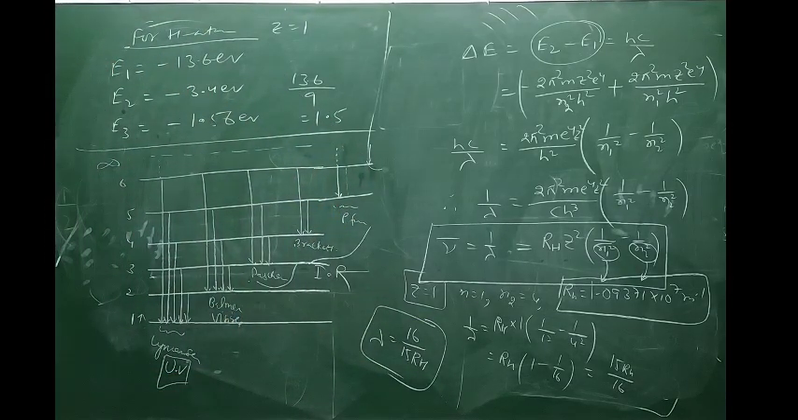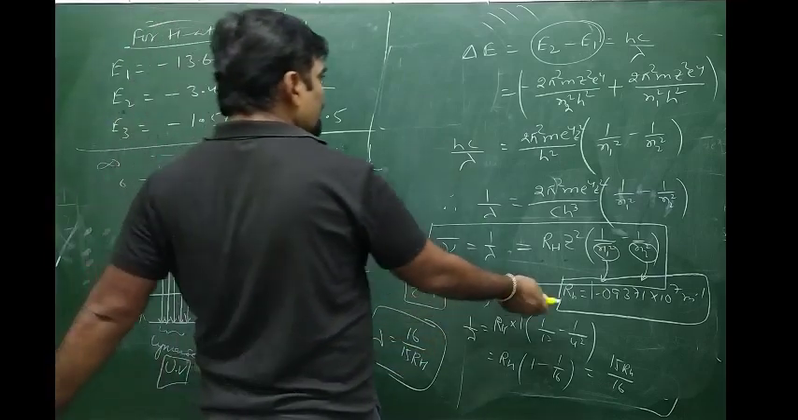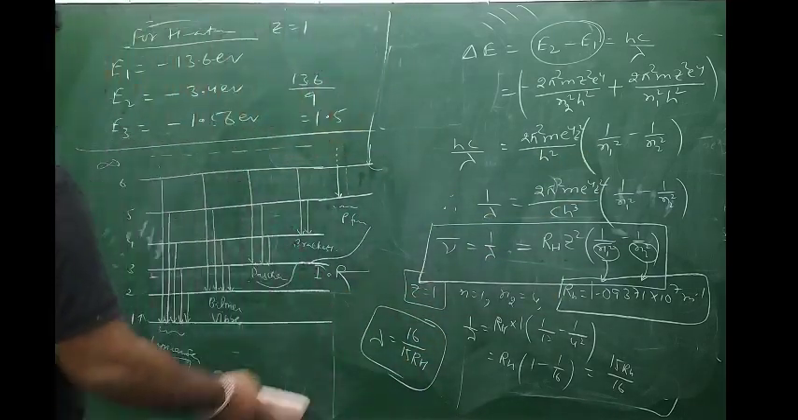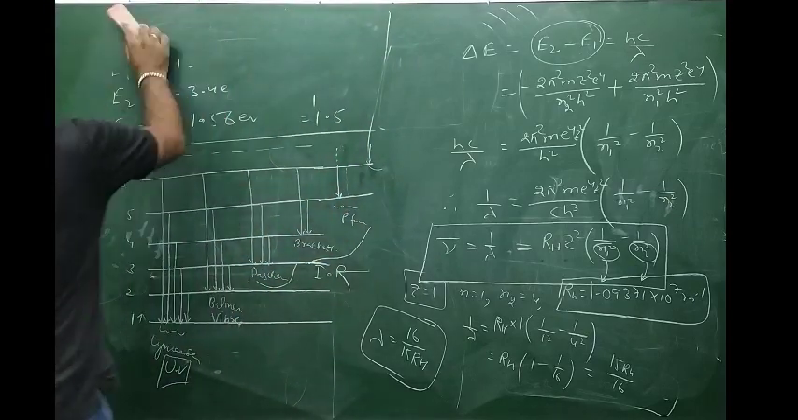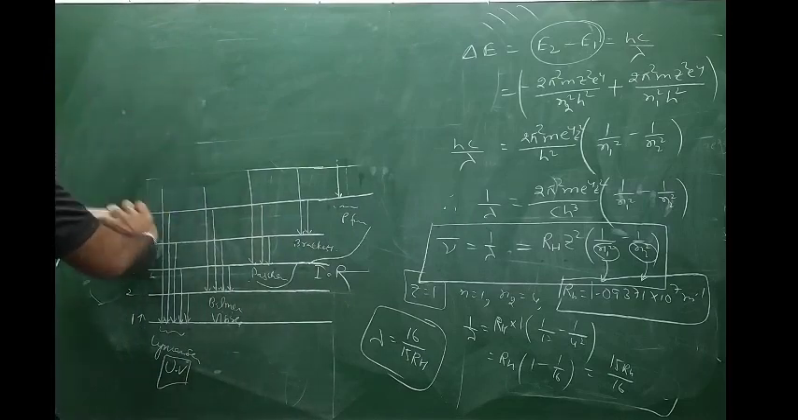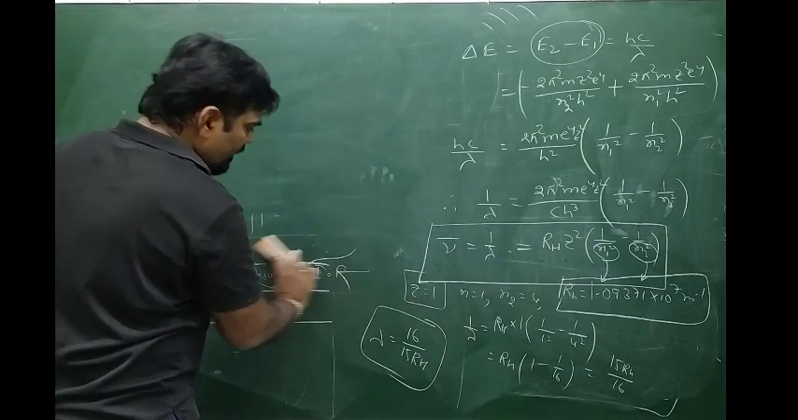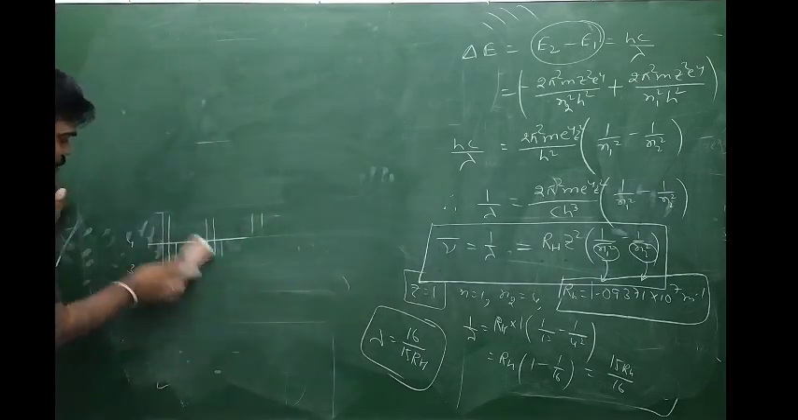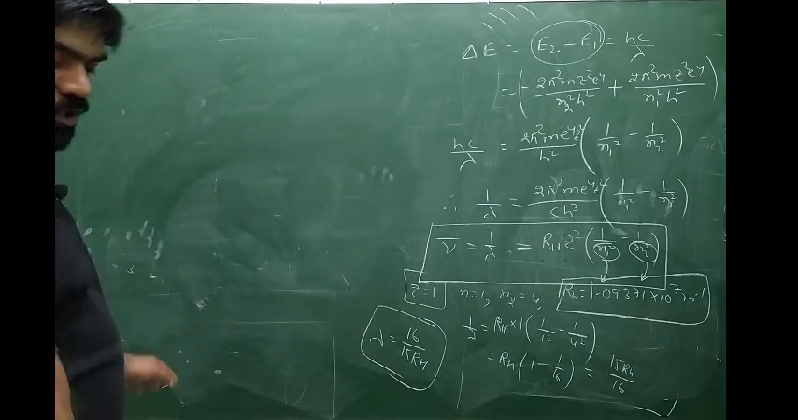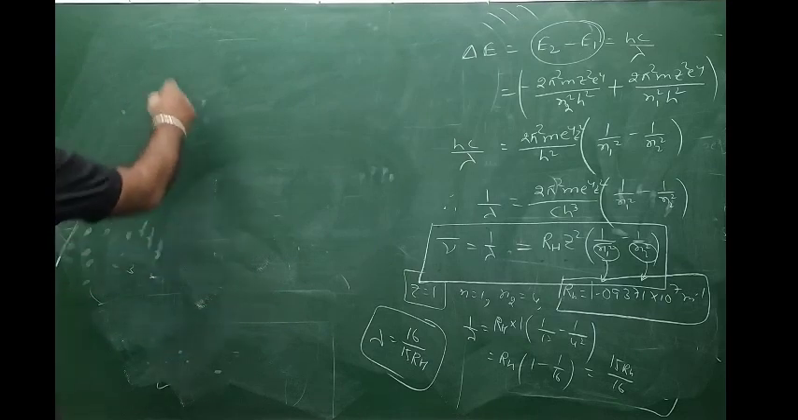Using this relation and multiple relations, we have already done all of those, so you can go through your notes. This is about Bohr's model, the line spectrum of hydrogen, and radius and energy calculations. After this, we will go for Sommerfeld's theory.